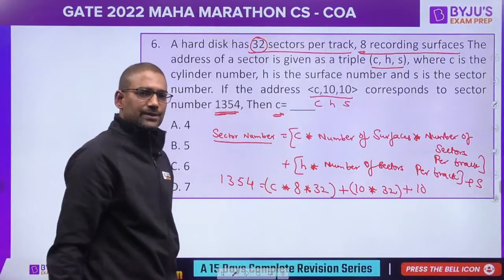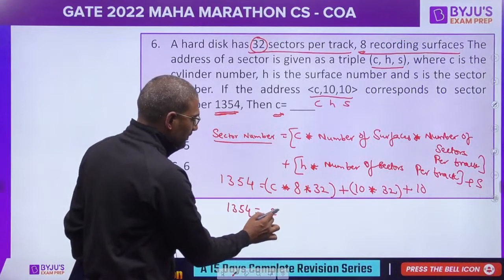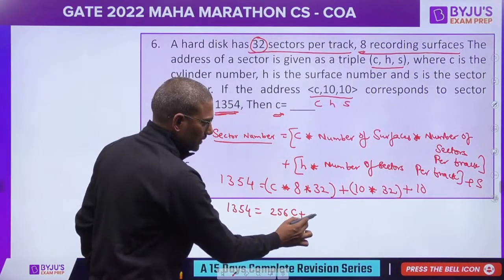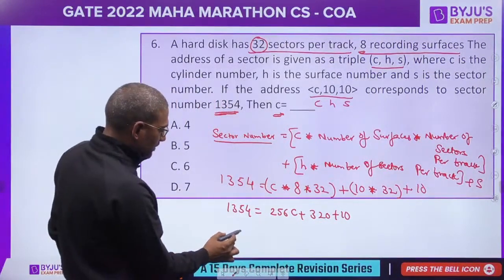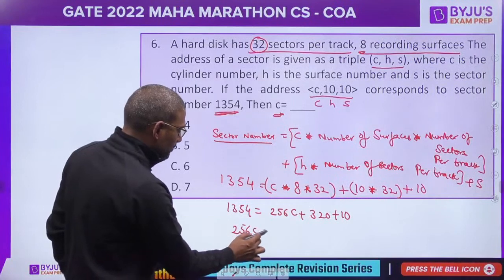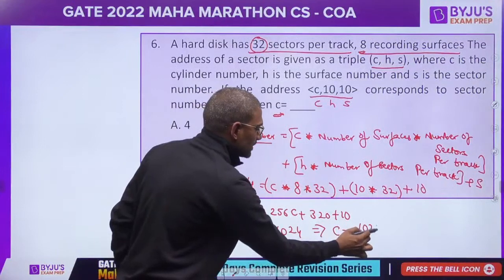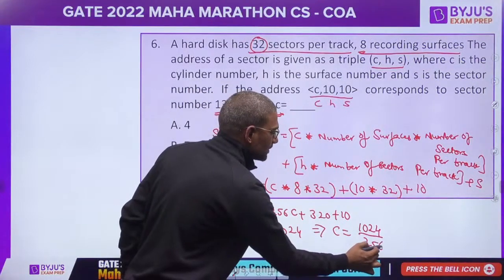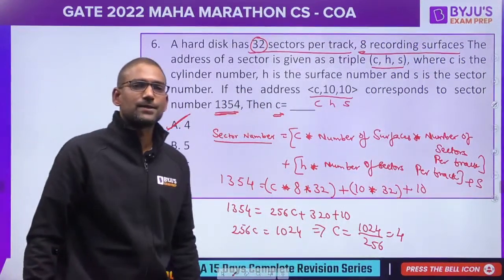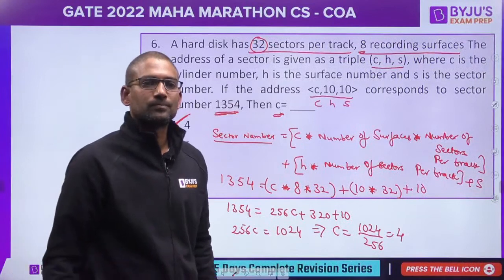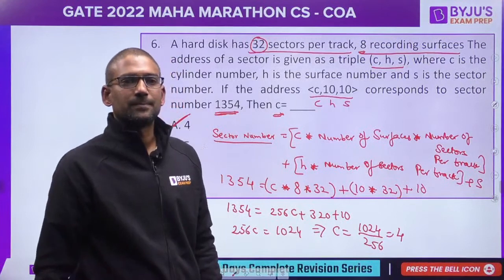So just evaluate it. 1354 is equal to 256C plus 320 plus 10, which is 330. So 256C is going to be 1024. That means C is 1024 divided by 256, that is 4. So option A would be the right answer. Good, Harshit. It's a good practice. Keep it up.